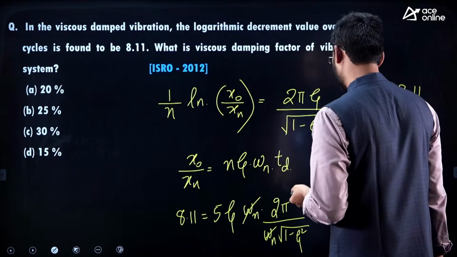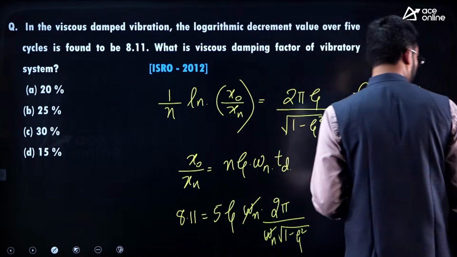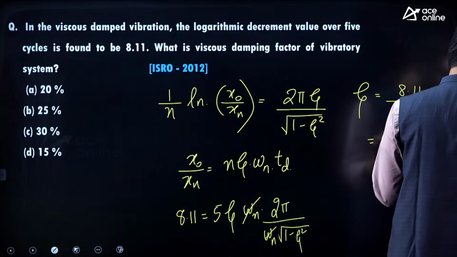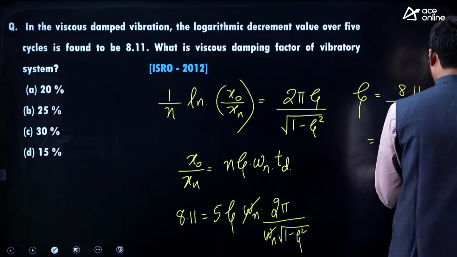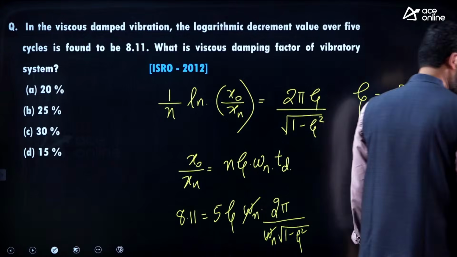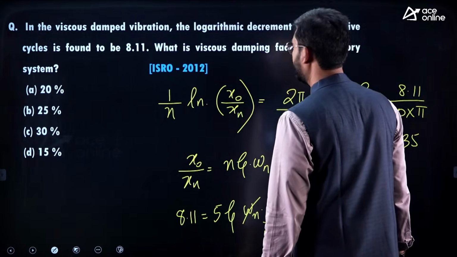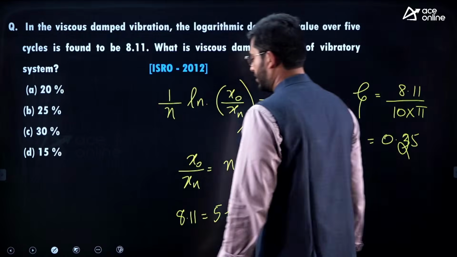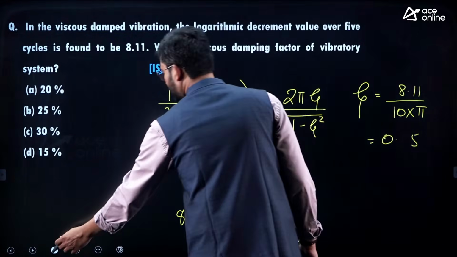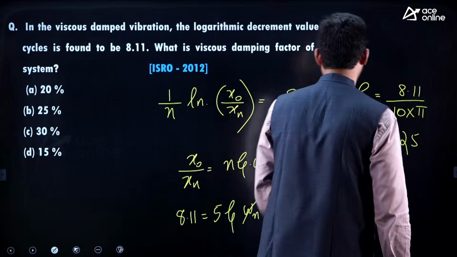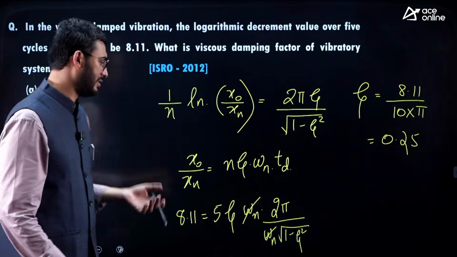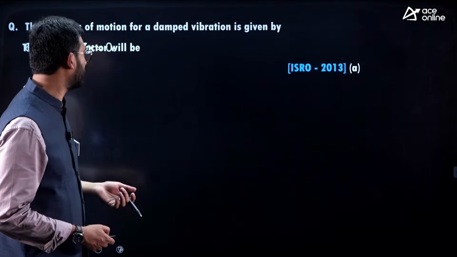Okay, so approximately you will be getting the answer as 0.35. Okay, so that is, just a minute, 0.25 it is, 0.25, that is 25% it is. So this is another kind of question. So you are finding more questions from vibrations, gears and mechanisms especially. On very few occasions questions from governors, cams have been asked. A large number of questions are from these 3 chapters only.